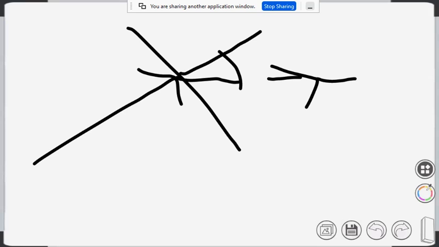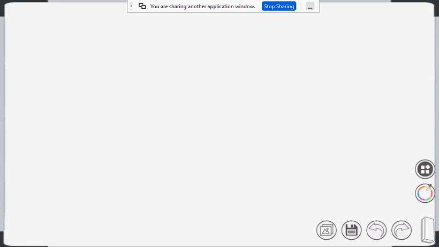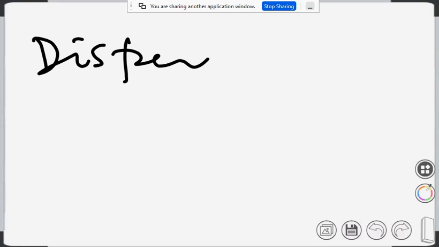So measures of dispersion actually means deviation or movement from the actual path, or diversion or difference. It just gets deviated, it moves away. So that's actually what the term dispersion means.